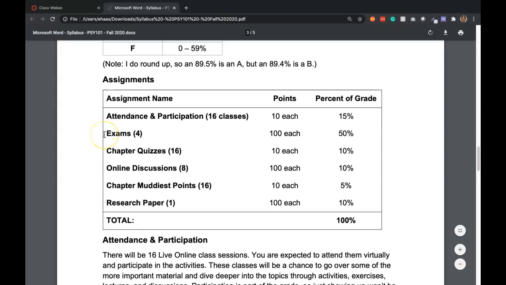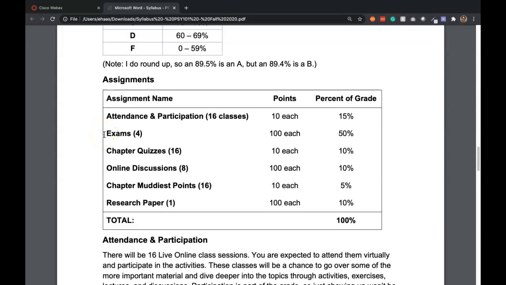There are 4 exams. The class is 8 weeks long. We're going to have an exam every 2 weeks. So each exam covers about 3 to 4, maybe 5 chapters. Most of it's 3 to 4. There's going to be a quiz for every chapter. These are 10 question multiple choice quizzes. Again, both the exams and the quizzes are open book, open note. The exams, however, are timed, and so you want to be more prepared for those than the quizzes, which you can take your time on.